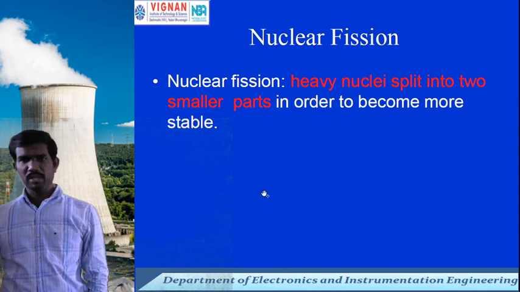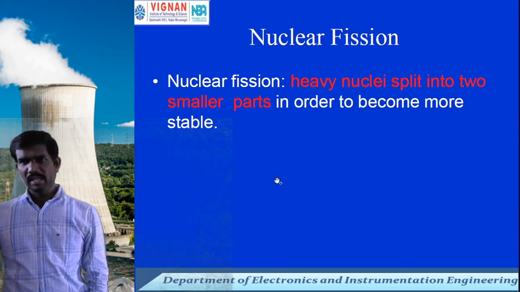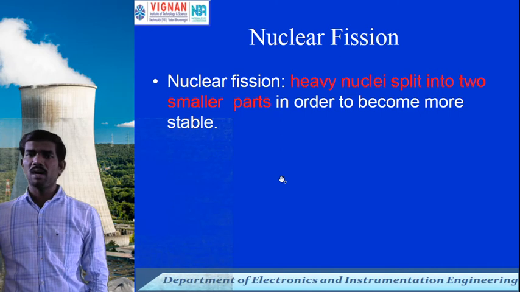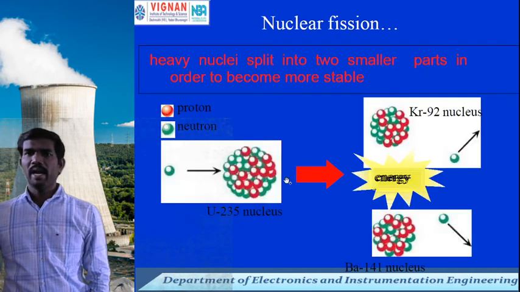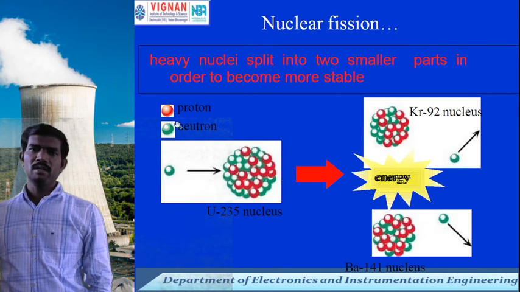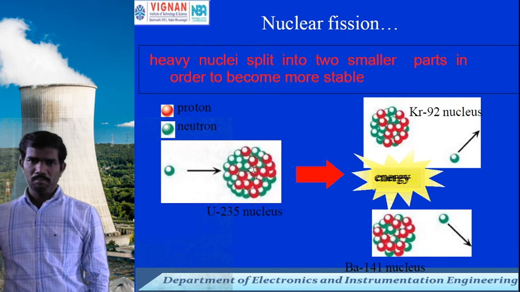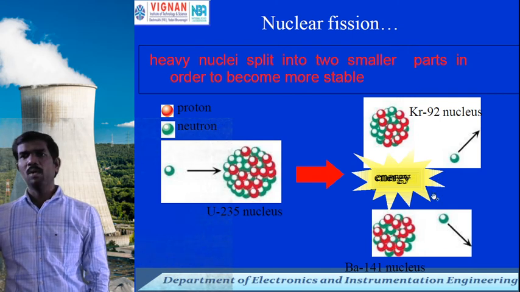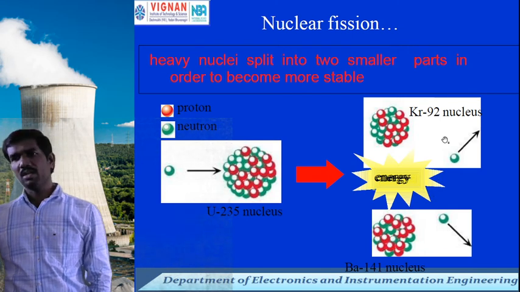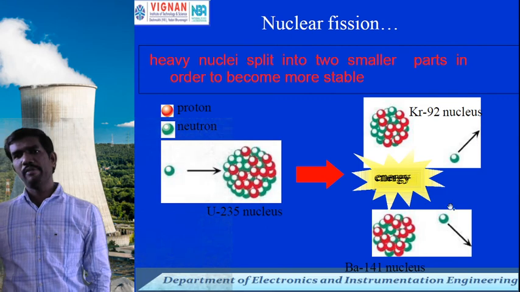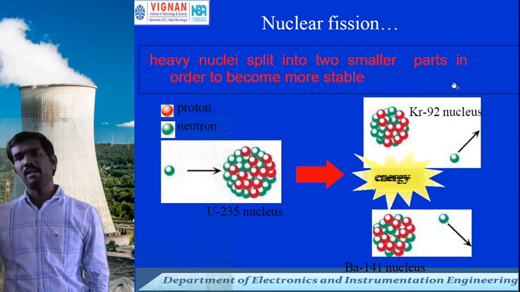The nuclear fission principle is basically that a heavy nucleus is split into two smaller parts in order to become more stable. Whenever the uranium 235 nucleus is bombarded with a neutron, it splits into two, a chromium and a barium nucleus. After the reaction is completed, three neutrons are generated.